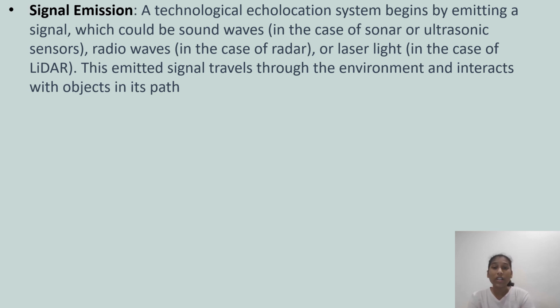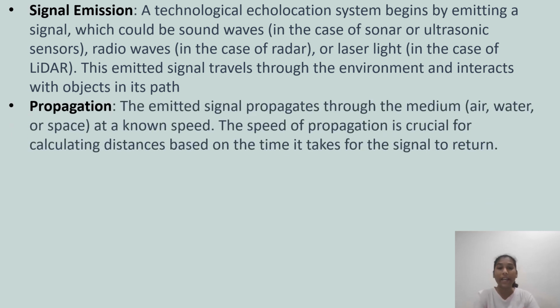A technological echolocation system begins by emitting a signal, which could be sound waves in the case of sonar or ultrasonic sensors, radio waves, or laser light. This emitted signal travels through the environment and interacts with the objects in its path. Next, propagation. The emitted signal propagates through the medium at a known speed. The speed of propagation is crucial for calculating distance based on the time it takes for the signal to return.